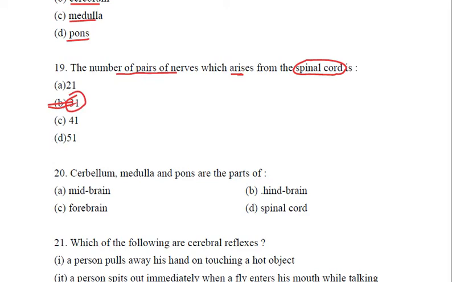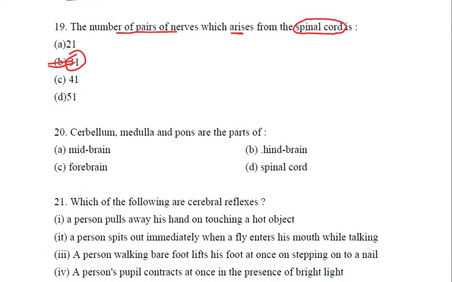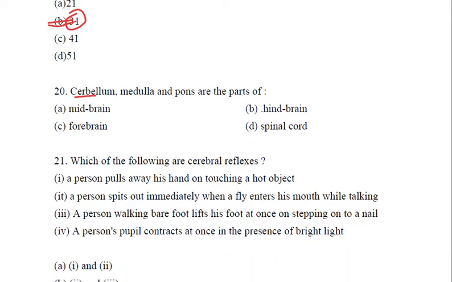Next, a very easy question. I think everyone must know the answer to this question. Cerebellum, medulla and pons are of course the parts of the hindbrain. Midbrain has no bifurcation. Forebrain consists of cerebrum and the four lobes: temporal, parietal, frontal and occipital. Spinal cord doesn't have any kind of bifurcations. So it is our hindbrain, which consists of cerebellum, medulla and pons.